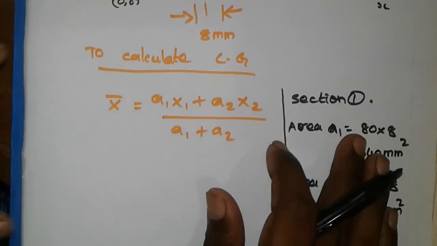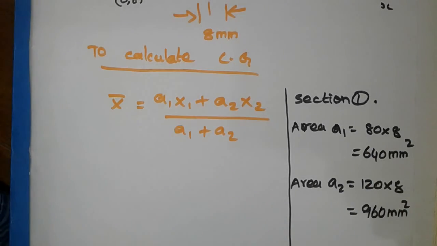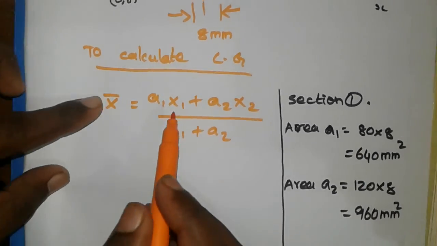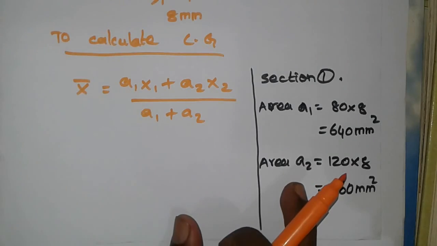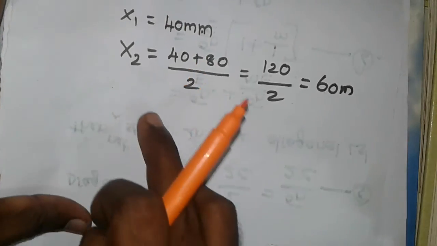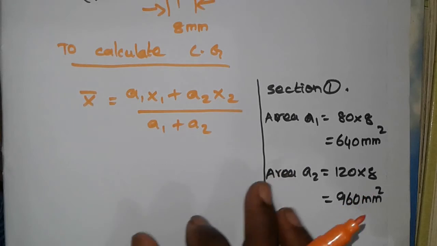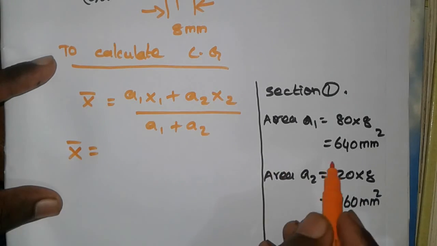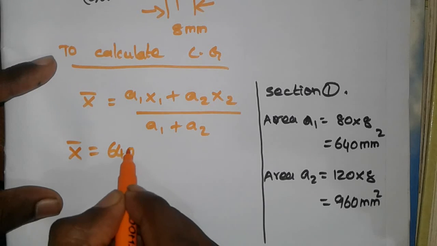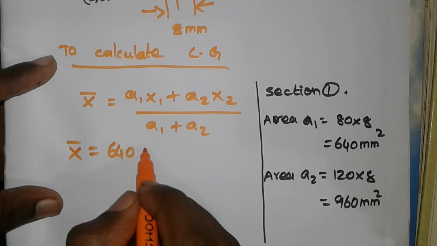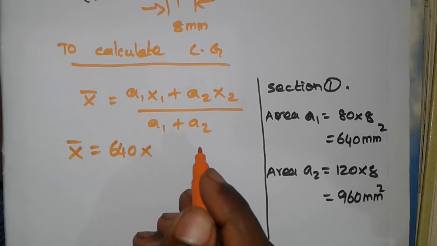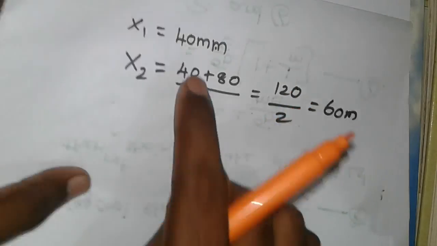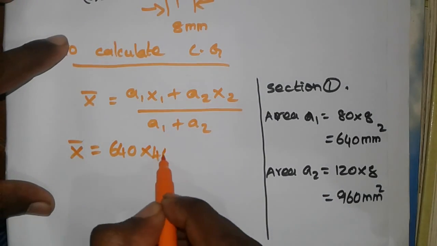Now calculate this x bar value. We have all the values: a1, a2 and x1, x2 we have calculated. The x bar is equal to, what is the a1 value? 640 into the x1 value I have calculated as 40 mm. 40 plus